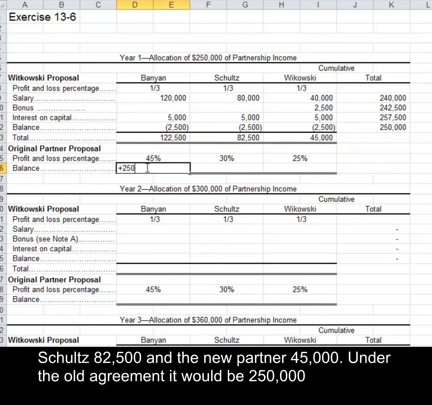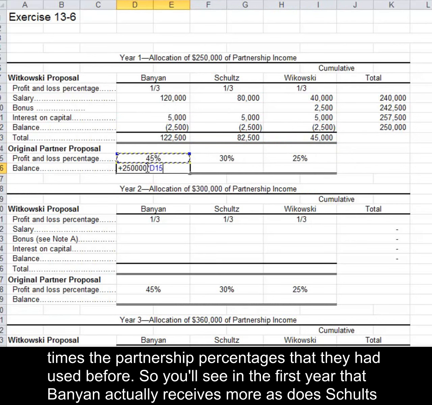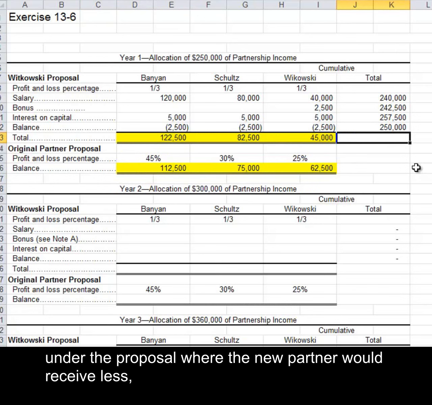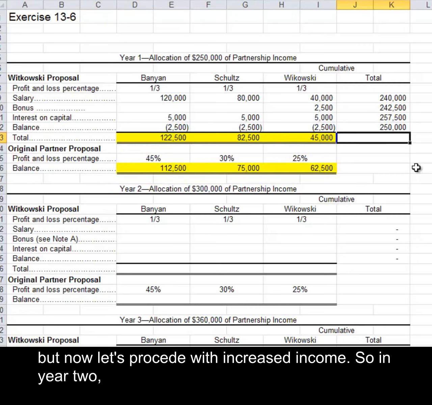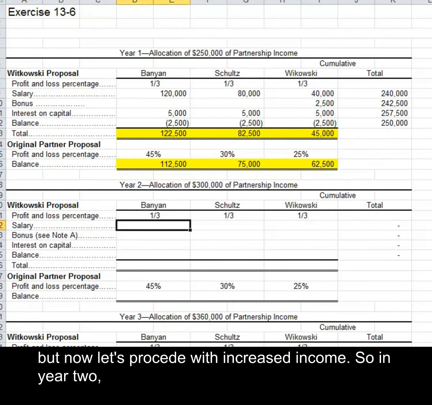Under the old agreement, it would be $250,000 times the partnership percentages that they had used before. So you'll see in the first year that Banyan actually receives more, as does Schultz under the proposal, where the new partner would receive less. But now let's proceed with increased income.